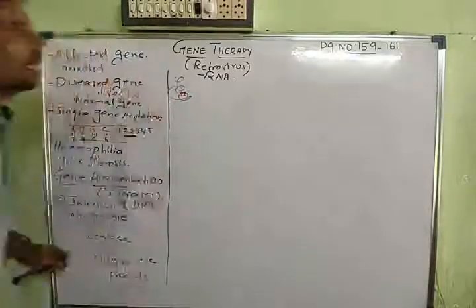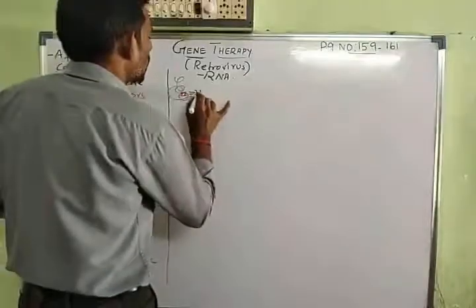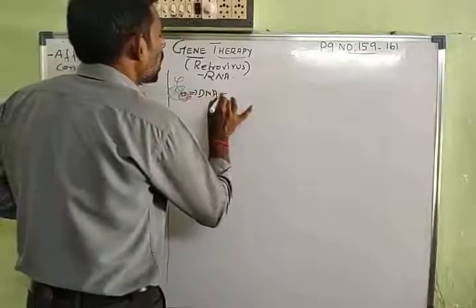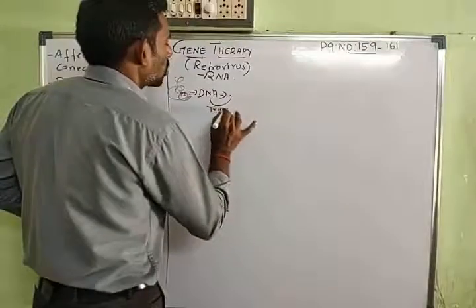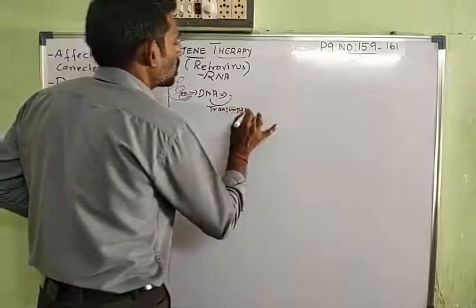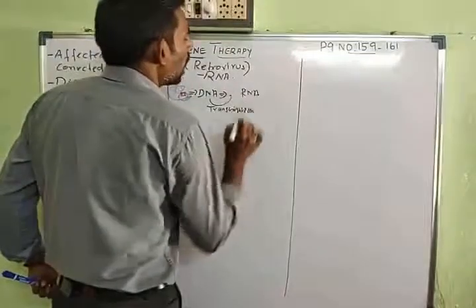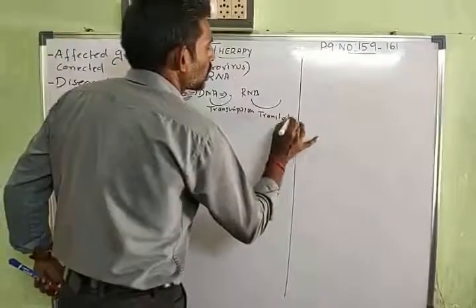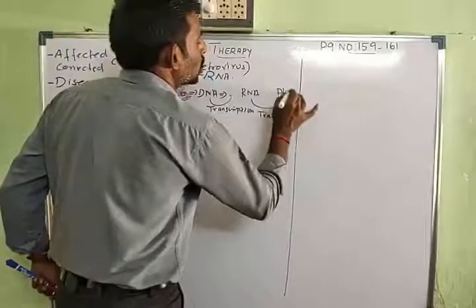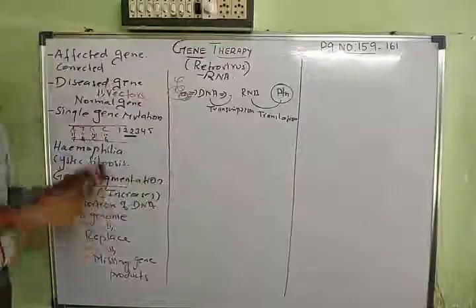What are the gene products? Gene means the DNA. The DNA will always undergo a transcription process. So the gene will undergo the transcription process to produce the RNA. RNA will undergo a process called translation to give the proteins. The proteins are going to perform a function.